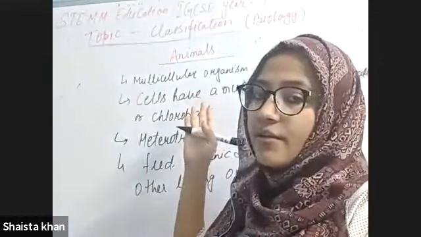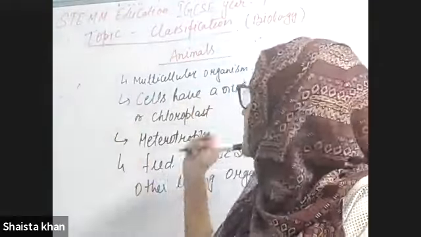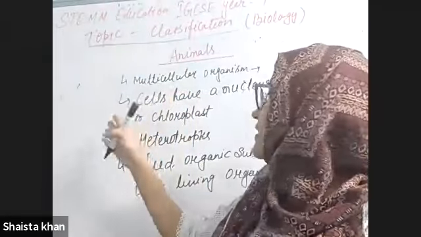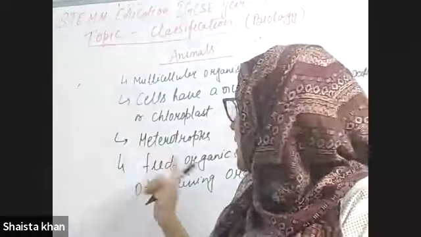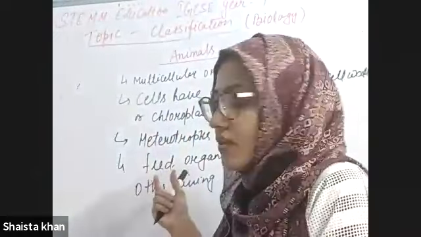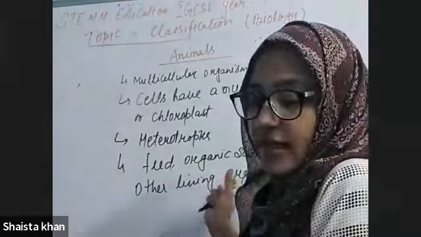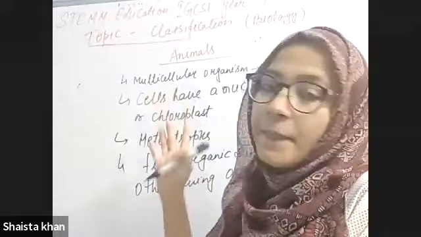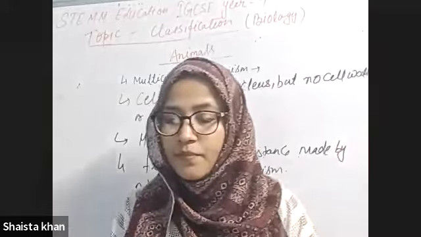They are multicellular, which we can see with our naked eyes. They have cells. They have a nucleus present in their cells. They are heterotrophs. They feed on another organism, which is produced or made by another living organism. These are the basic characteristics of our animals. Fine.